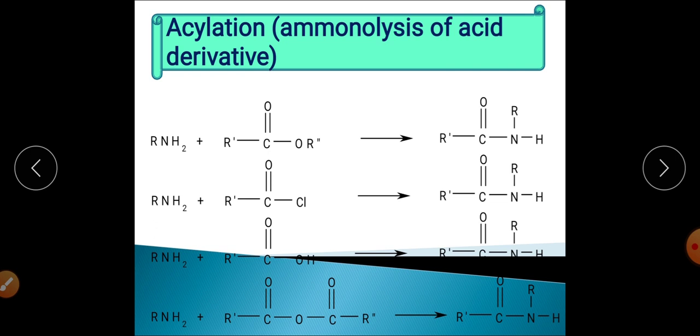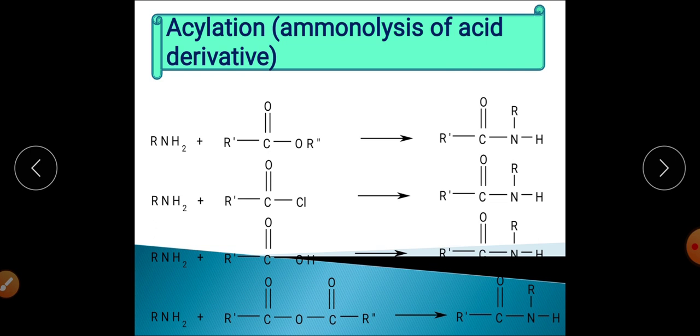Basically, in all these reactions the product will be amide, and here we are getting the substituted amide. Again we are getting the amide. Here we are also getting the amide, and in this reaction we are also getting amides.